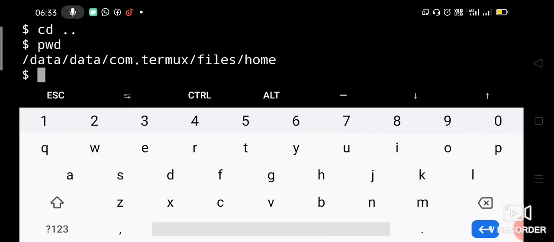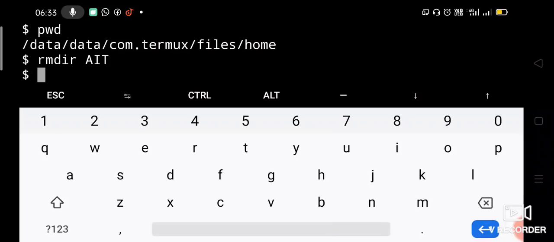So now try to remove the AIT directory. You can use the up arrow key to go to the previous commands. So now let us say rmdir AIT. Will it remove? Yes, it is removed. So now you can say ls.